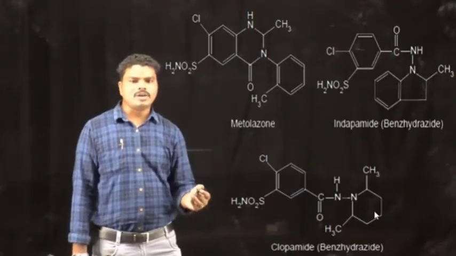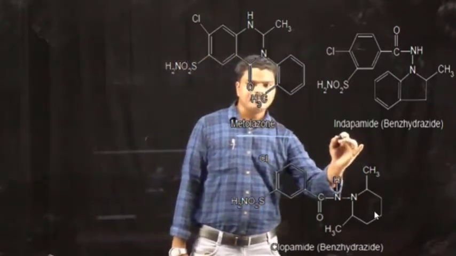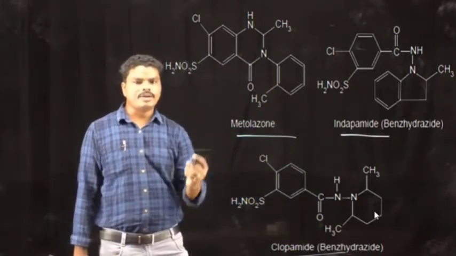Other examples of sulfonamide derivatives are metolazone, indapamide and clopamide.